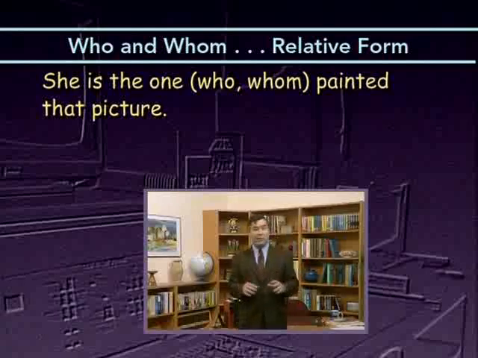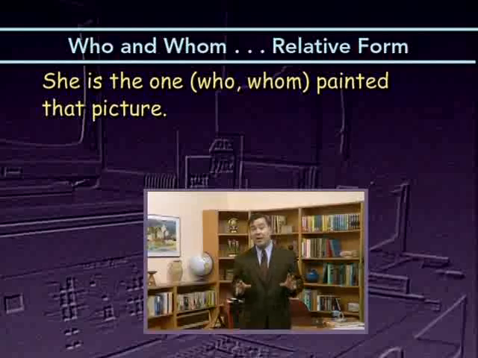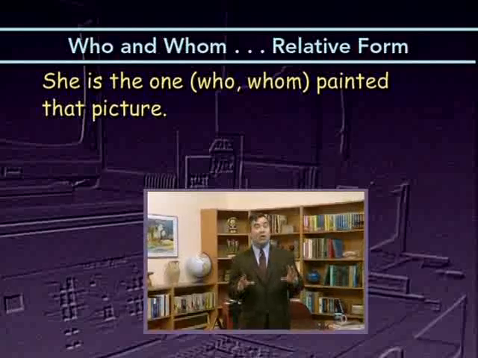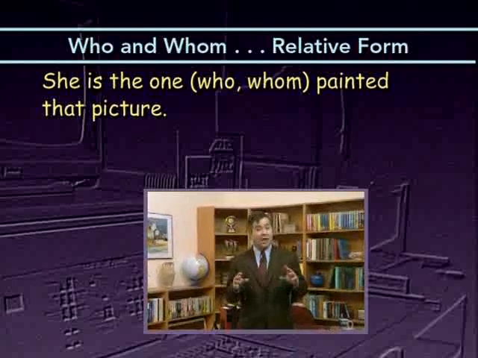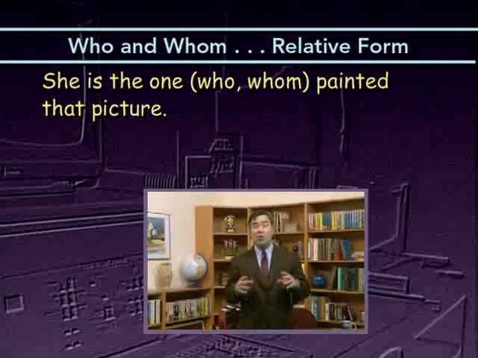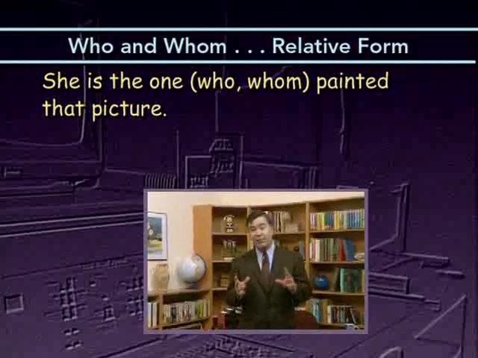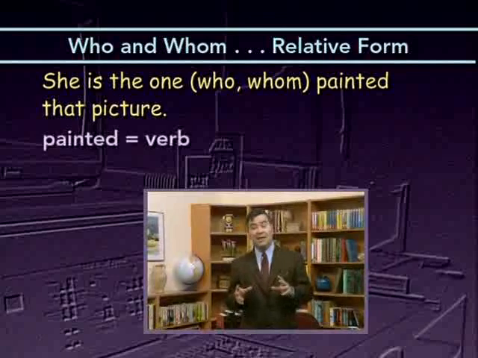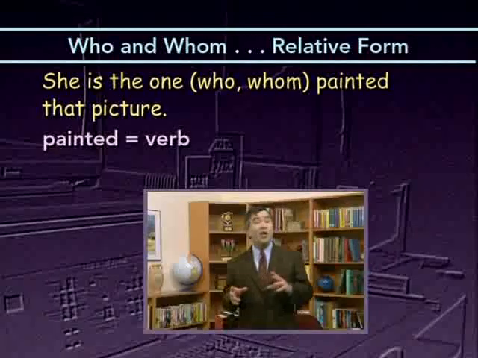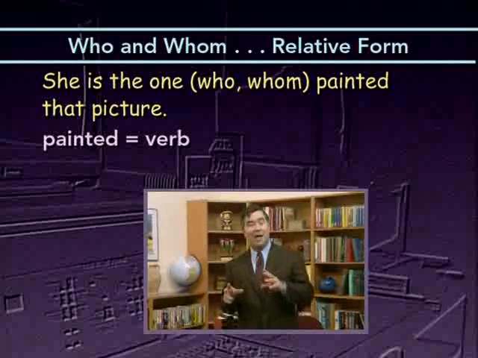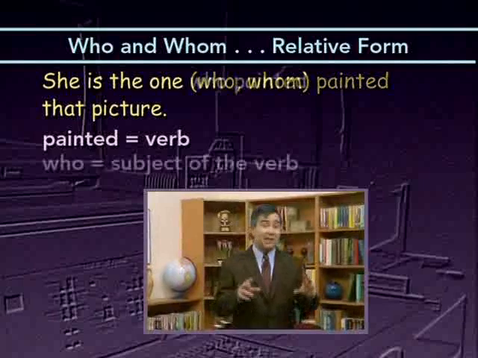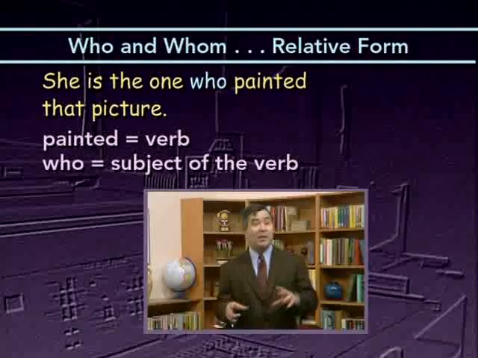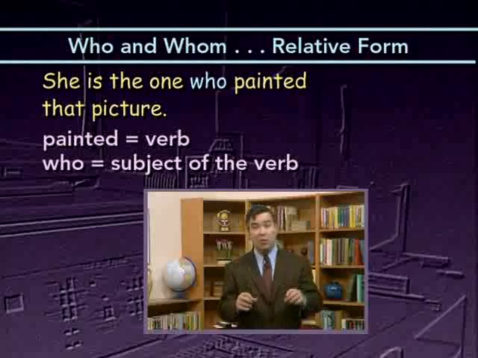Now here, who or whom is being used as a relative pronoun to introduce the subordinate clause, who or whom painted that picture. In order to determine which pronoun is correct, again, look for the verb and then ask who or what is the subject of that verb. Now the verb in the subordinate clause is painted. Who or what did the painting? Well, who or whom would be the subject of the verb painted. That's the one that's doing the painting. Since the pronoun is being used as the subject of the verb painted, it should be in the subjective case, who. So who would be correct. She is the one who painted that picture.